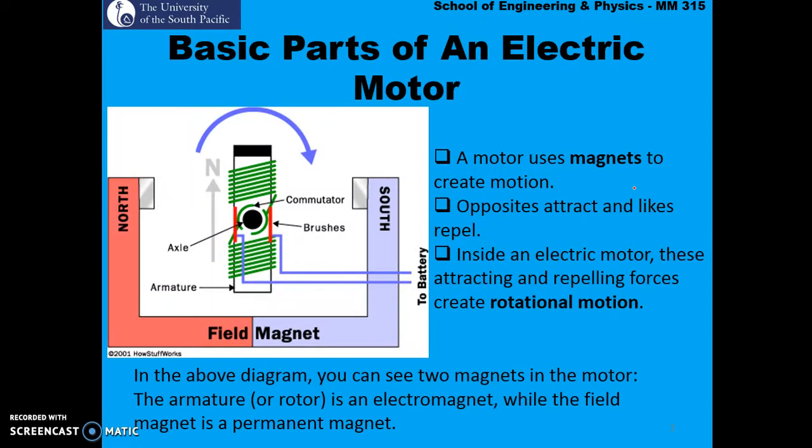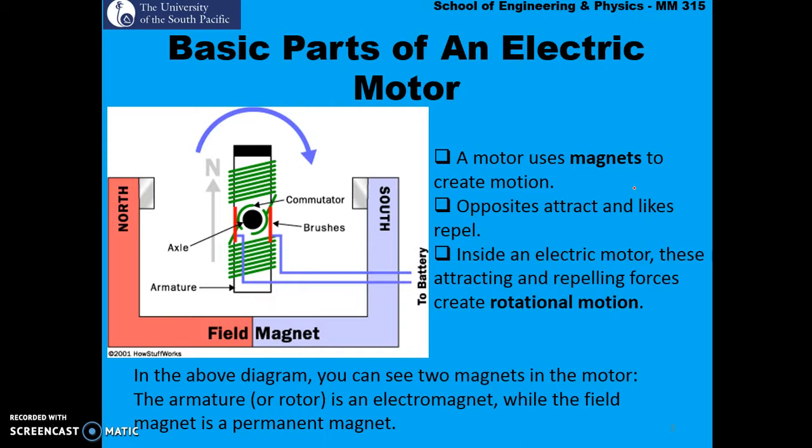So let's look at some basic parts of an electric motor. A motor uses magnets to create motion. Opposites attract and likes repel. Inside an electric motor, these attracting and repelling forces create rotational motion. In the above diagram, you can see two magnets. One is the north and the other one is the south.